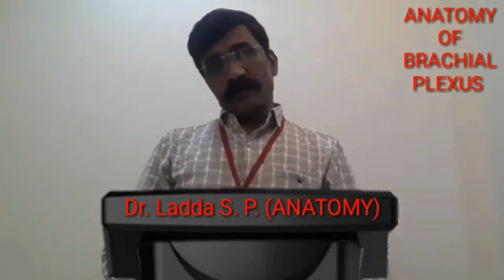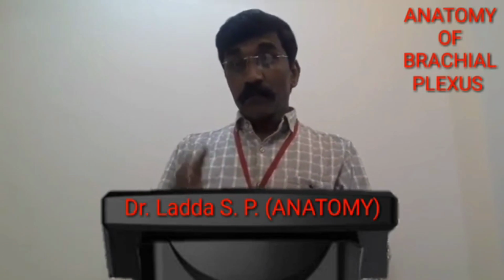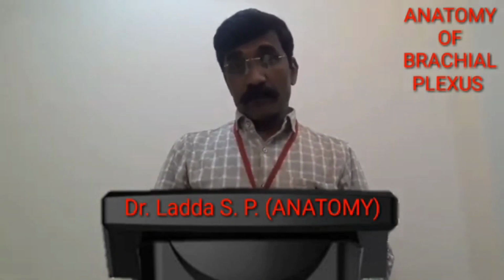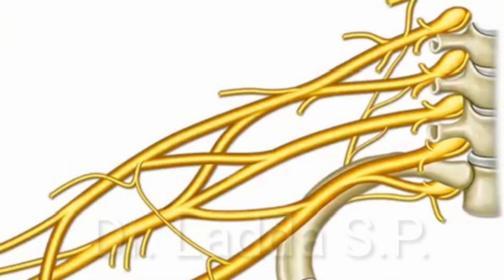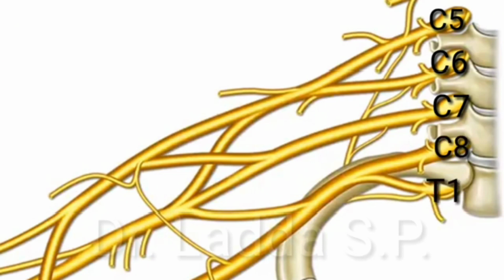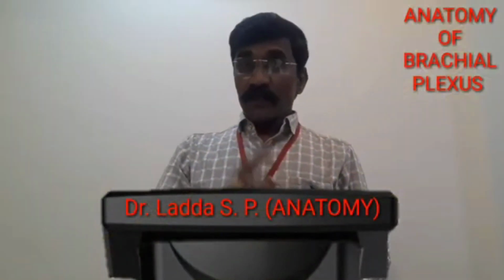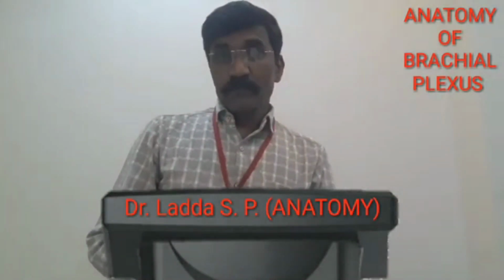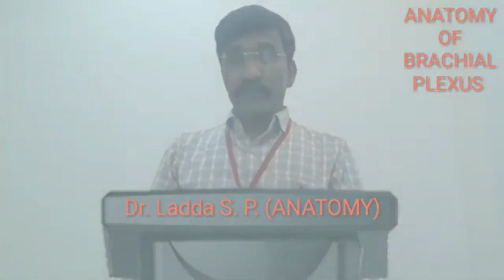So proceeding with the brachial plexus, we know it is a plexus for the upper limb. This plexus is derived from the cervical region, C5 to C8, and T1. C5 to C8 from the cervical region and T1 from the thoracic region are the root originating positions of the brachial plexus. Now, to understand what exactly it is, we can take an example of one company.